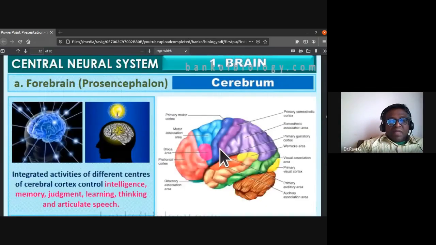So the cerebrum has integrated activities of different centers of the cerebral cortex. They control intelligence, memory, judgment, learning, thinking, and articulate speech.